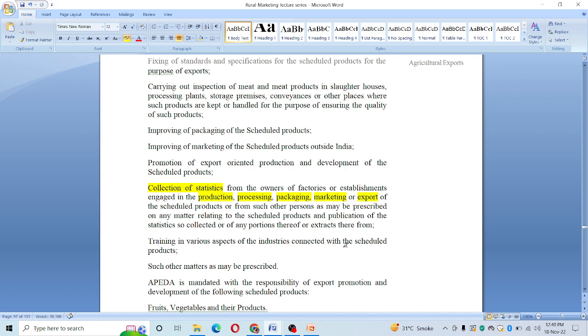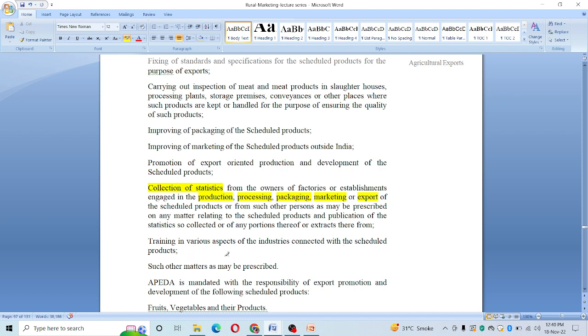इन सब से रिलेटेड they collect the data, they work on the improvisation, they publish those data, they bring that data to the government, and then finally the research and development kind of things also takes place.